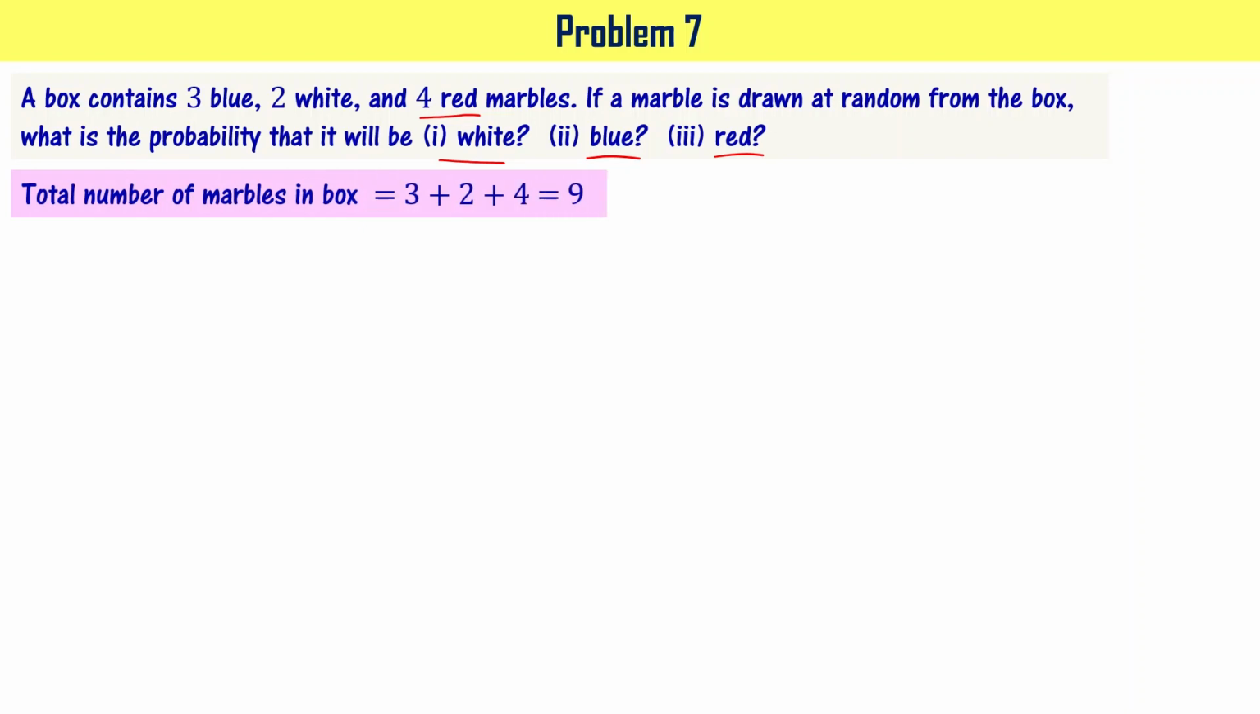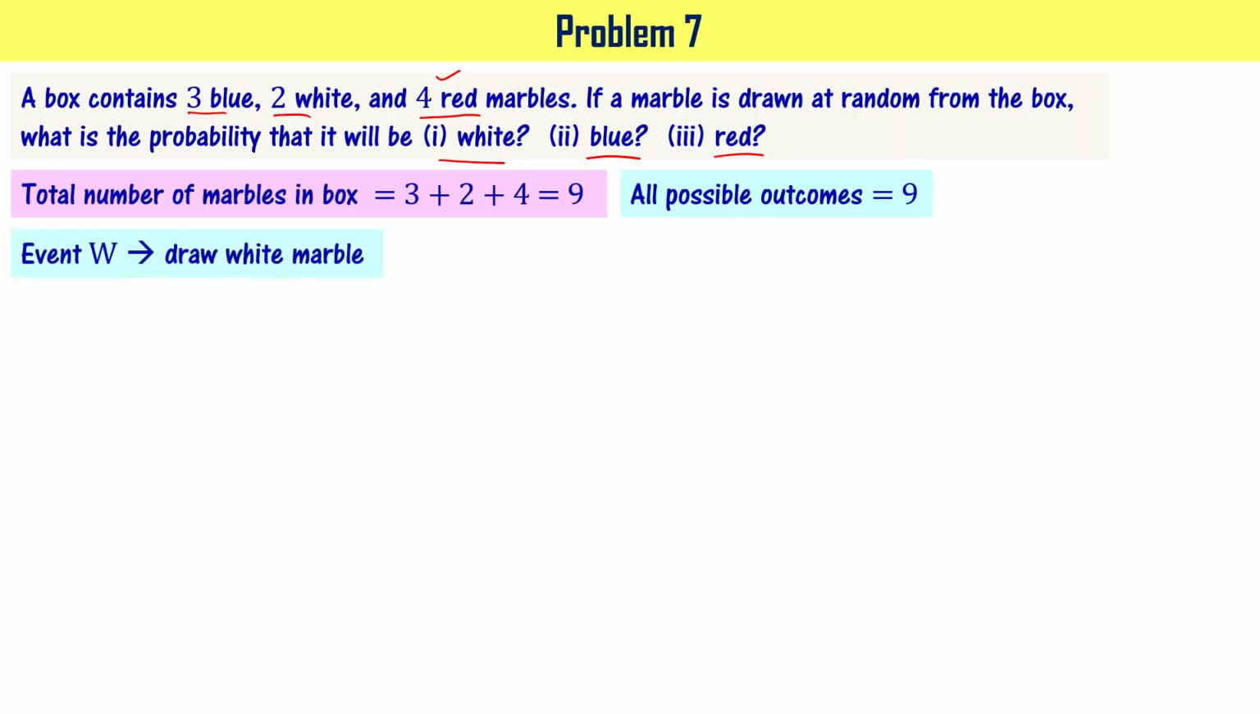So the total number of marbles in the box is 3 plus 2 plus 4, right? That is equal to 9. It means the number of outcomes possible is 9. Or otherwise, the number of outcomes in the sample space is 9, right? Now, to solve this particular thing, probability